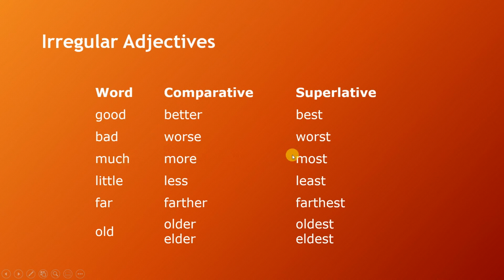Much, more, most. Little, less, least. Far, further, furthest. Old, older or elder, oldest or eldest. It is very important to know these exceptions. There are few of them.